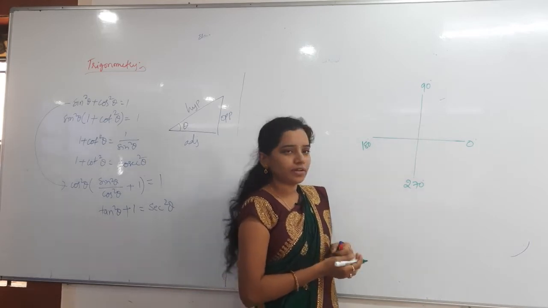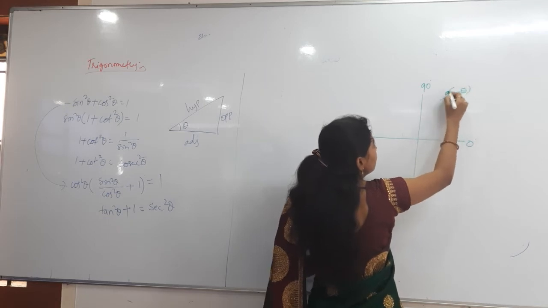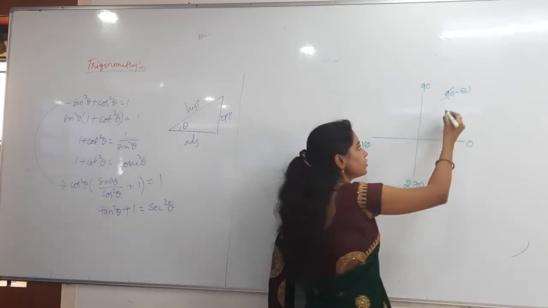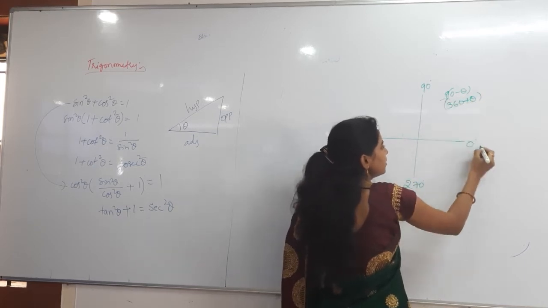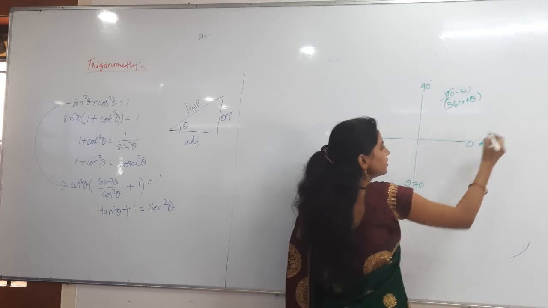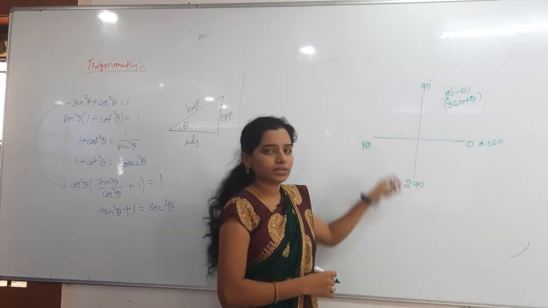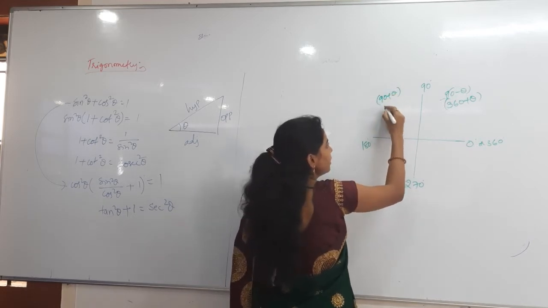Shall I write it as 90 minus theta? Yes, 90 minus theta will be in this quadrant only. And also 360 plus theta; 0 degrees is nothing but 360 again. So 90 minus theta or 360 plus theta. Next, this one: 90 plus theta, and then 180 minus theta.